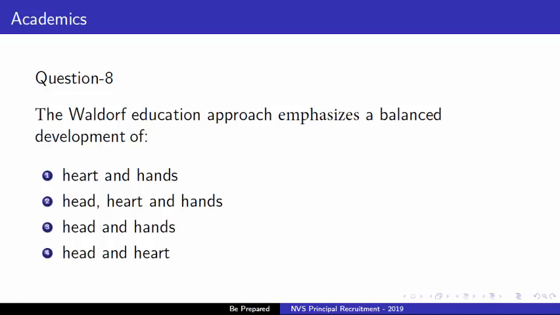So Waldorf education is also known as Steiner education. It is based on the educational philosophy of Rudolf Steiner, who is the founder of anthroposophy. Its pedagogy strives to develop people's intellectual, artistic, and practical skills in an integrated and holistic manner. So by this definition, we can say that option 2 is the right answer. That is, the Waldorf education approach emphasizes a balanced development of heart, head, and hands.